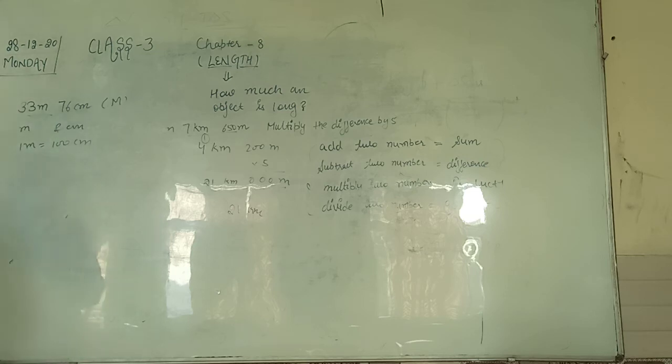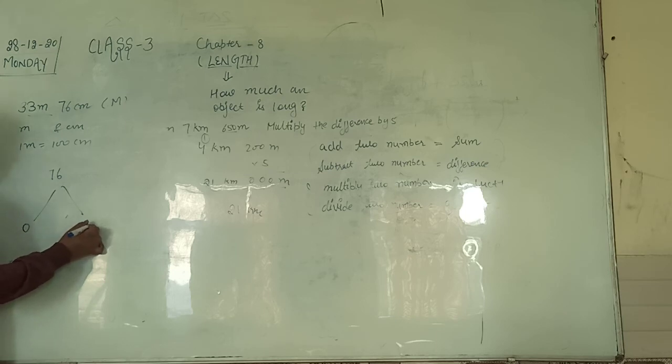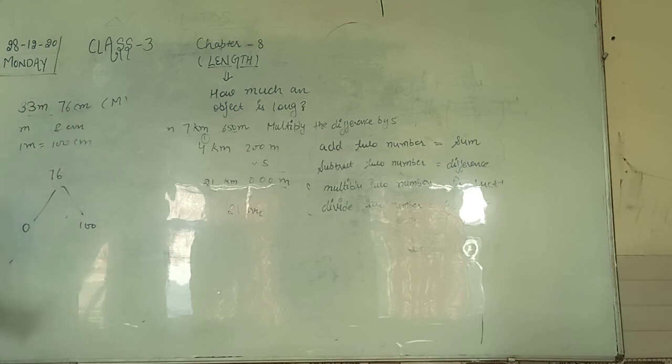मीटर, राइट. बट आप इसको कन्वर्ट कैसे करेंगे, दैट ऑल्सो हैज अ रूल. Either I will make it 0 to make the answer 33 meter, or I will make it 100 centimeter to make the answer 34 meter, right.